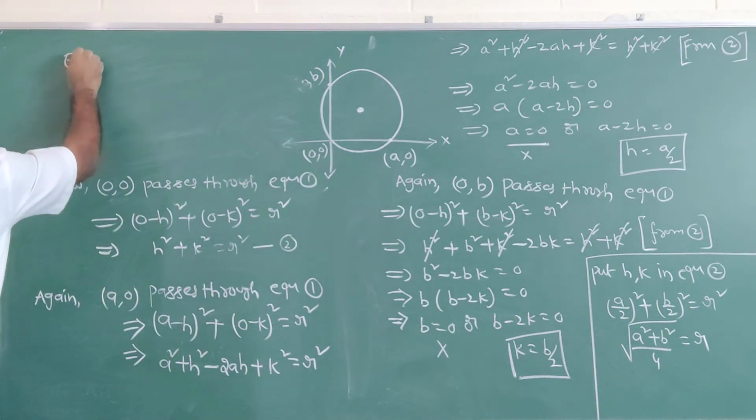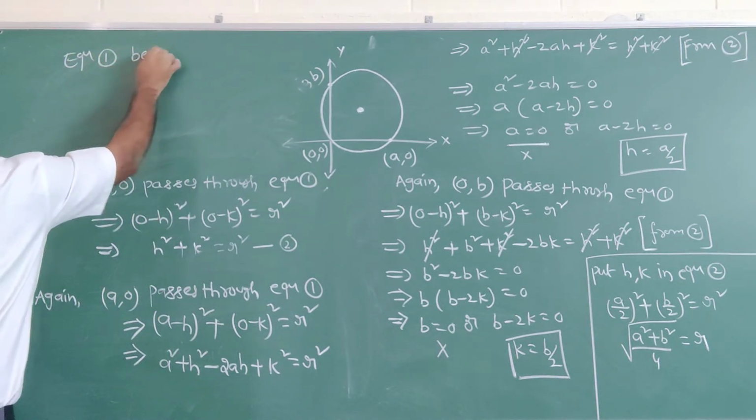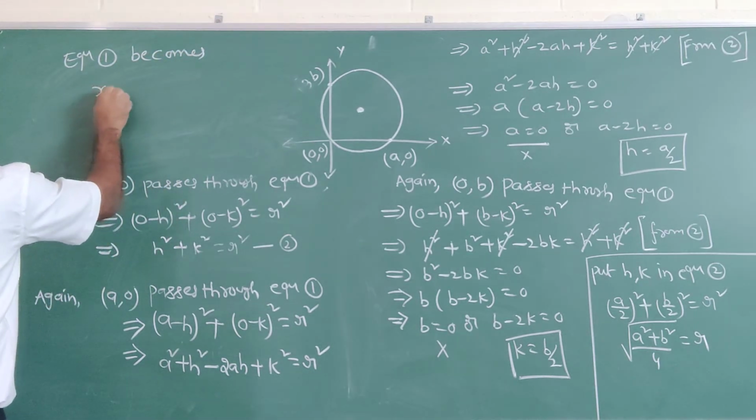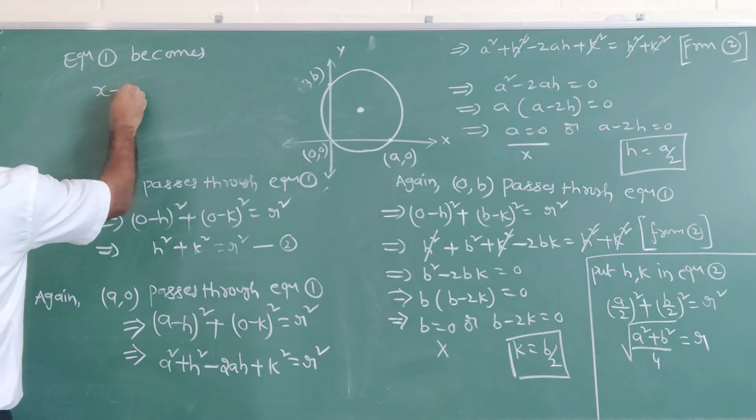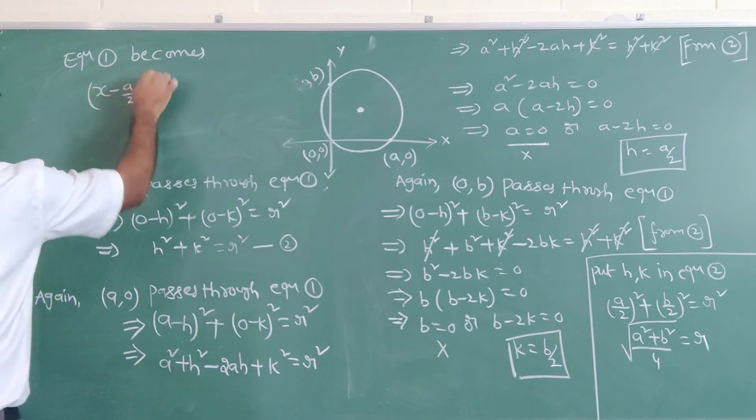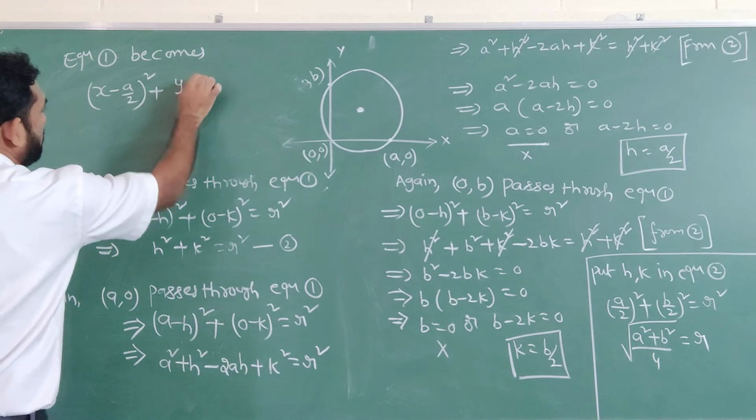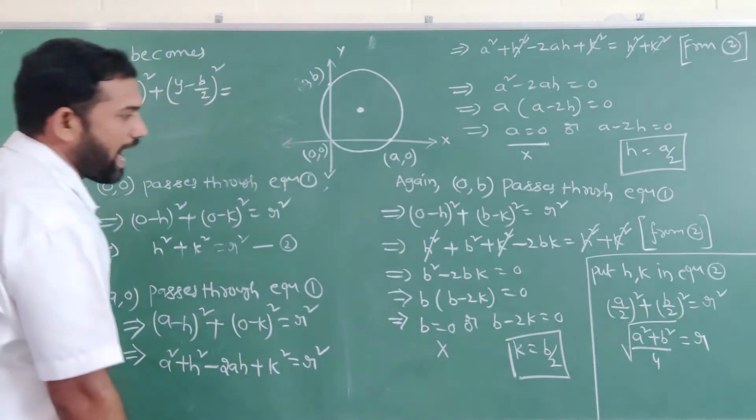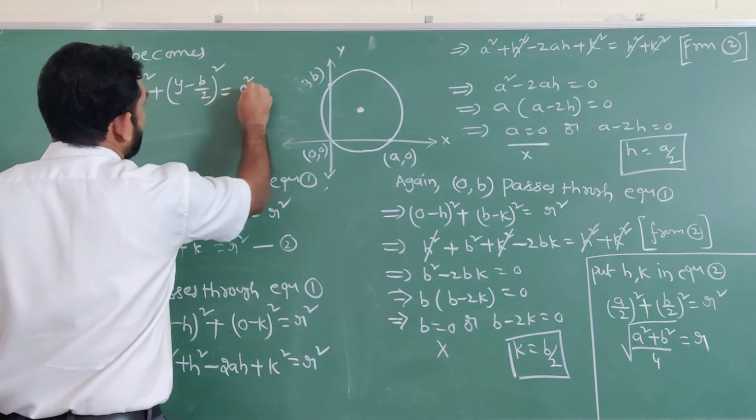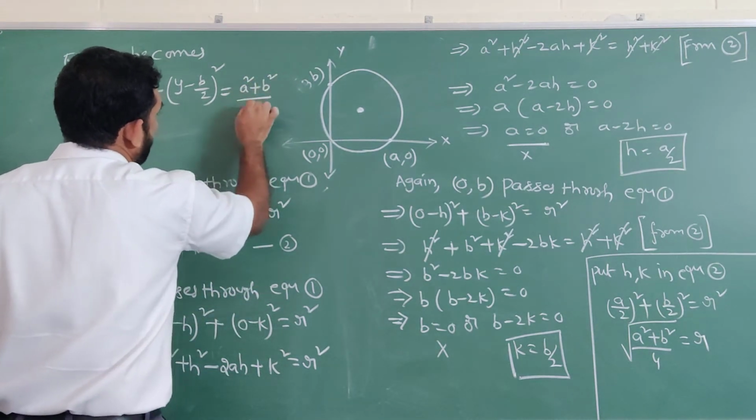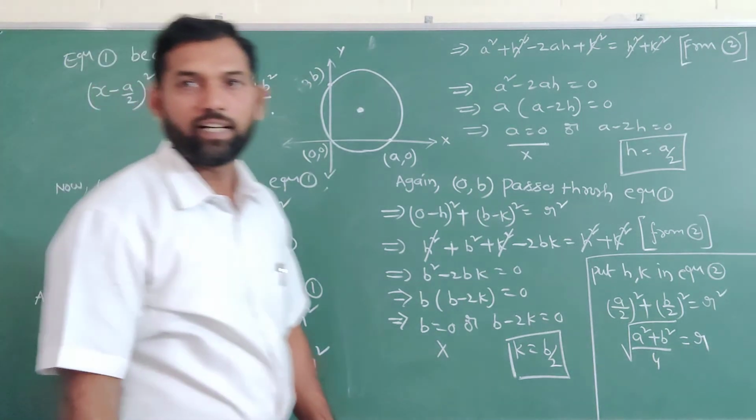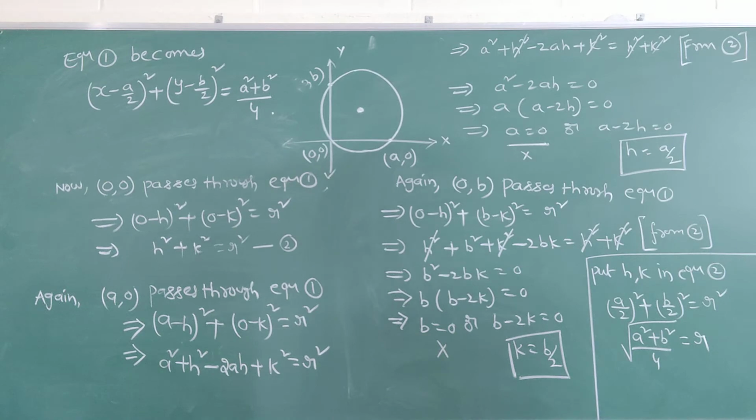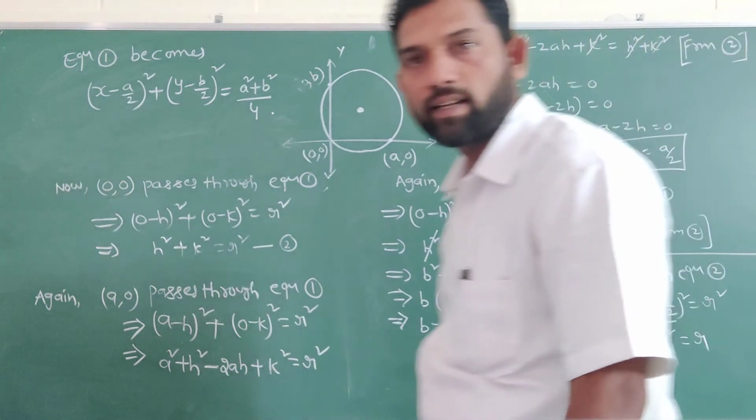Equation 1 becomes... so what is our equation? (x minus h) where h is a by 2, whole square, plus (y minus k) where k is b by 2, whole square, is equal to r square. R square value is (a square plus b square) divided by 4. So that is our solution, that is our equation of the circle. Note down fast.